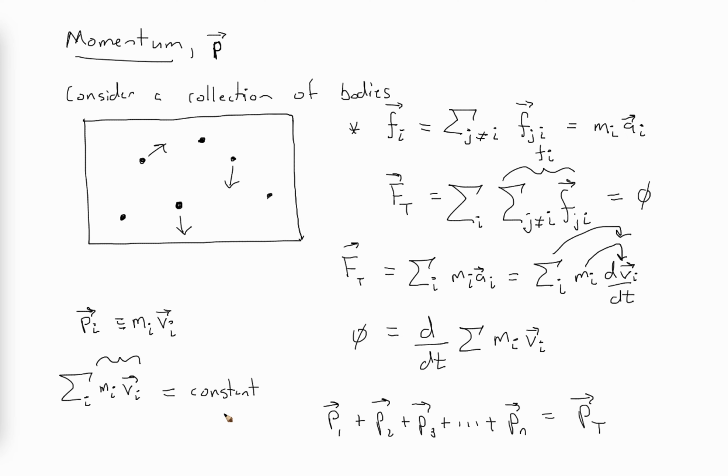It will never change. This is what we mean when we say momentum is conserved. If you take these quantities and add them together, their sum will be constant. Notice they are not individually constant. Their sum will be constant, assuming no external force. This is extremely important. People forget this. They just say, well, momentum is conserved, and they stop at that. No. Momentum is conserved when there's no external force acting on a system.